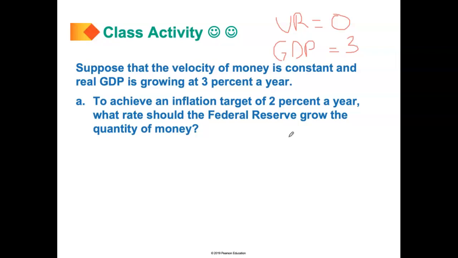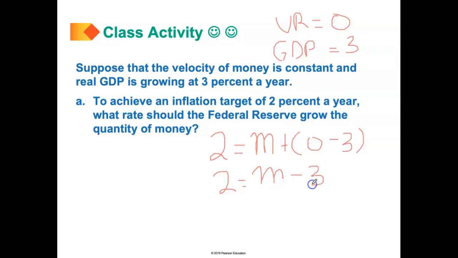Again, we go to our quantity theory of money equation. So we know that inflation should be 2. So we have 2 equals, we don't know what the money growth rate should be, so we have M plus VR, which is basically 0, minus 3. So now we have 2, which is the inflation rate, equals M minus 3. Essentially we're solving for the money growth rate. So the money growth rate should be 2 plus 3 equals M, and we have 5 equals M.